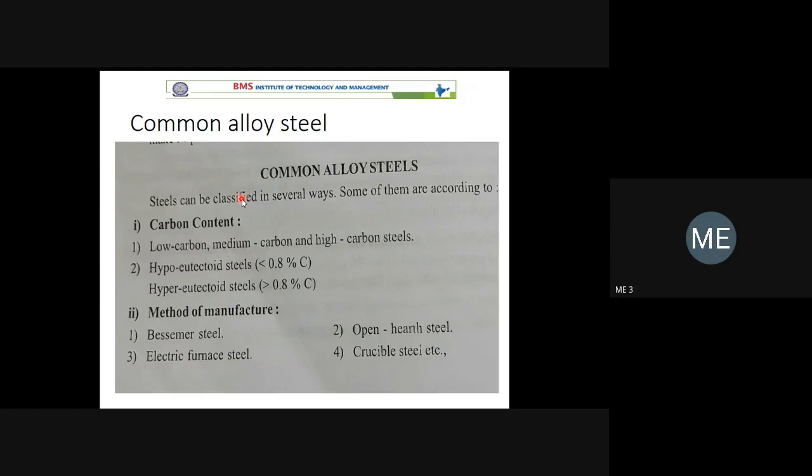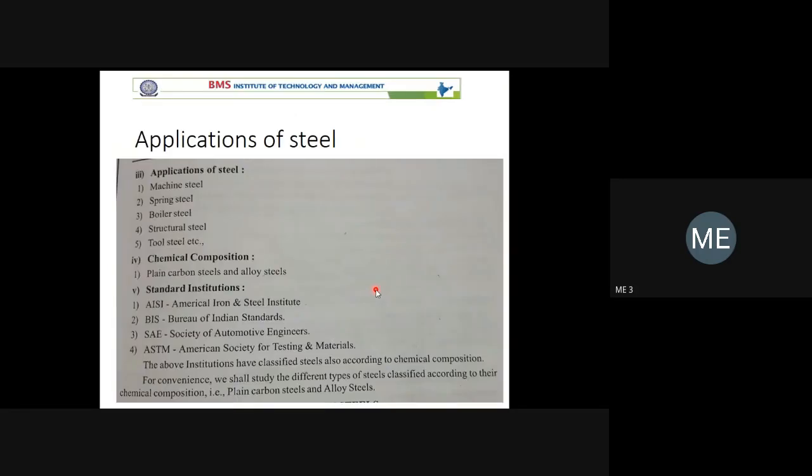One is common alloy steel. Then there is low carbon steel, medium carbon steel, and high carbon steel, depending upon the percentage of carbon. There is one more type of steel: hypo-eutectoid steel and hyper-eutectoid steel, depending upon the percentage of carbon. If it is less than 0.8, it is hypo. Otherwise, hyper-eutectoid.